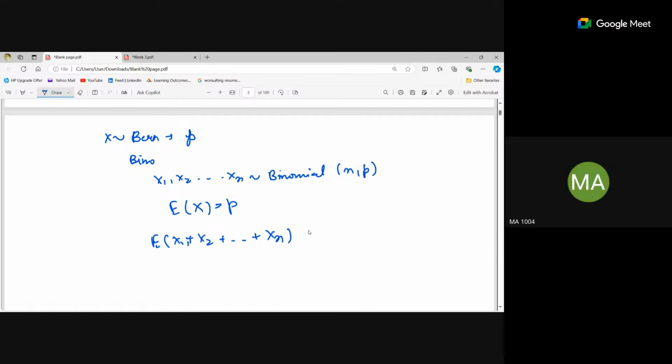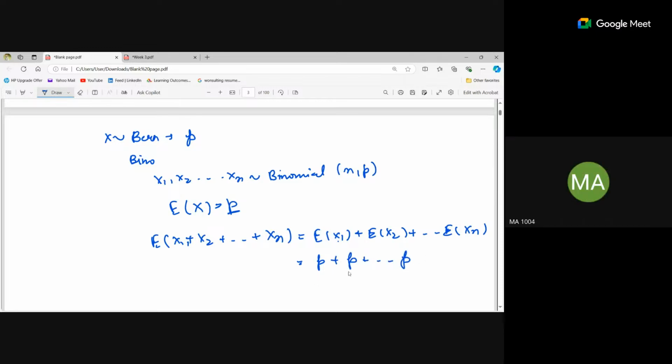So we will follow the property that the expectation of x1 plus x2 till xn will be expectation of x1 plus expectation of x2 till expectation of xn, and all these x1, x2 are following Bernoulli with expectation p, right? So the expectation of x1 is p, plus expectation of x2 is p, till this.